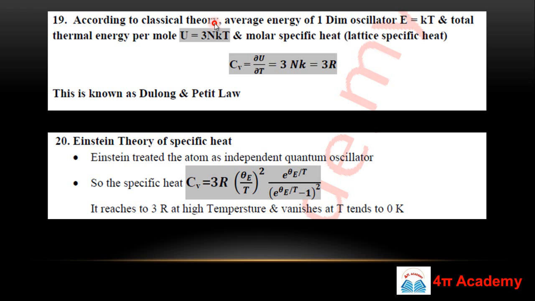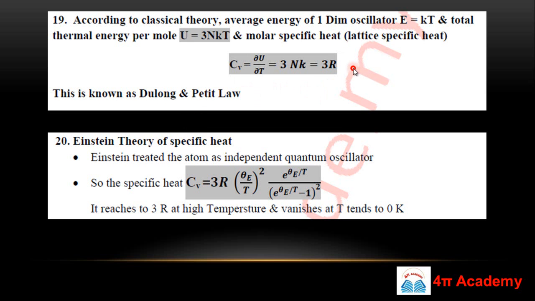So total thermal energy per mole will be 3nkT. If we have n particles, according to this theory U will be 3nkT. This is the average energy, but the molar specific heat, that is the lattice specific heat, will be del U over del T. So Cv will be 3nk, and nk is R, the gas constant, so Cv will be 3R. This is known as the Dulong-Pettit law, where according to classical theory your specific heat is 3R.